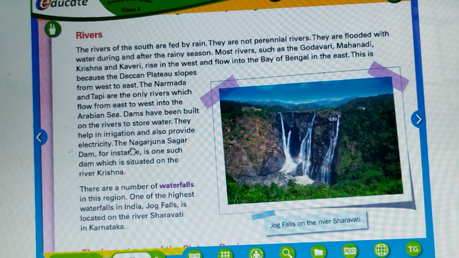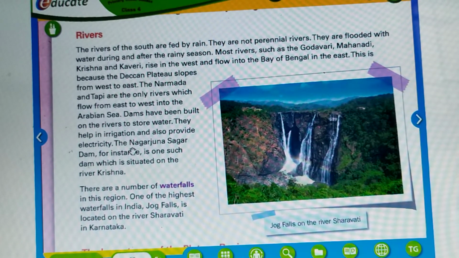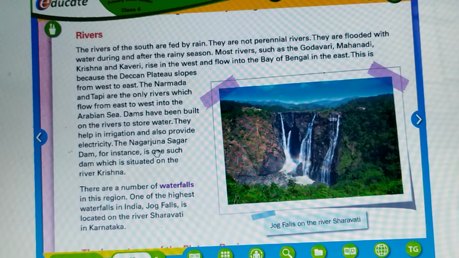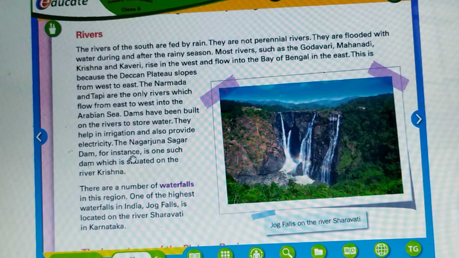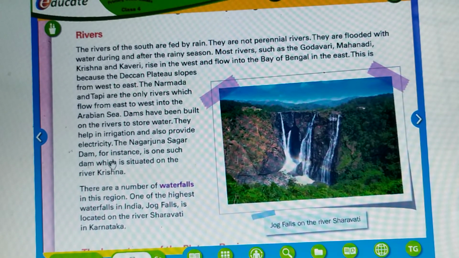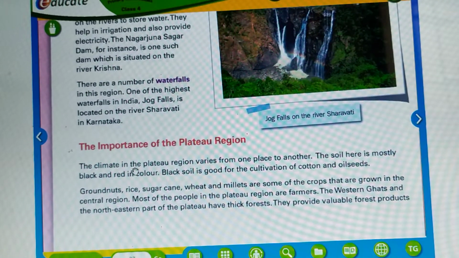When water flows from a great height, the electricity generated is known as hydroelectricity. For instance, the Nagarjuna Sagar Dam is one such dam which is situated on river Krishna.